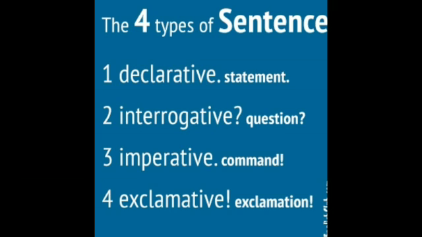And the fourth one is exclamatory, which means exclamation or exclamatory marks. Declarative means statement, interrogative means question, imperative means command, and exclamatory means exclamation.